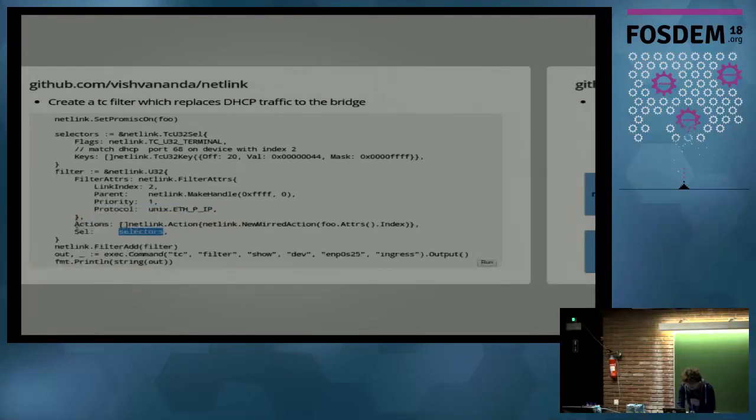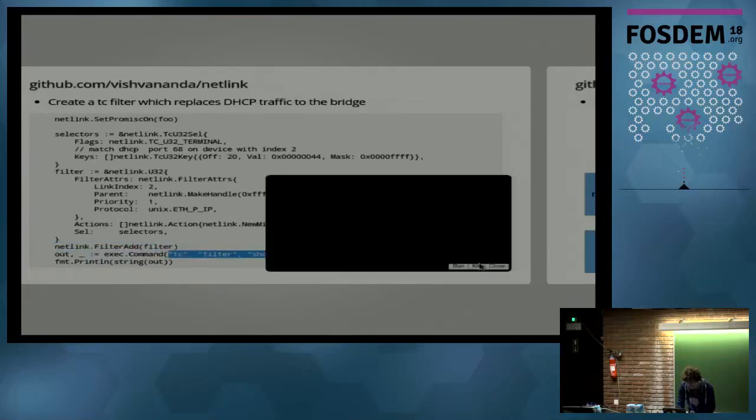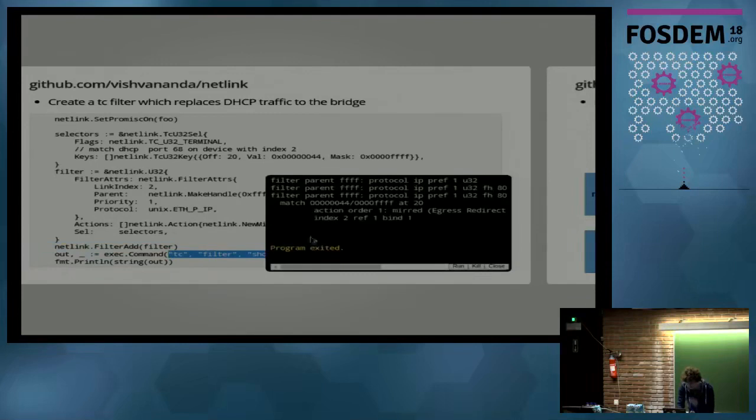And finally, we also want to tell it that the action it should take if the filter matches is mirroring the traffic. So we just create a netlink MirredAction and tell it to which device we want to mirror the traffic. In this case, I had a device called foo, and I'm just taking the index from the interface here. And then finally, filter add. The filter is there, and we will output the resulting filter to see if it really was created. And whoop, there we go.